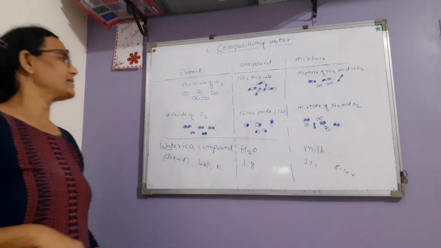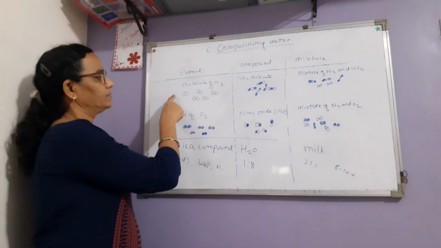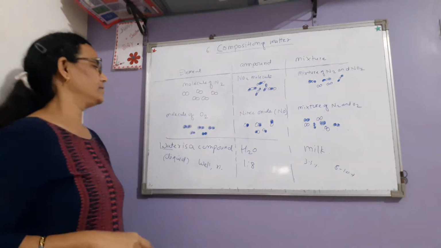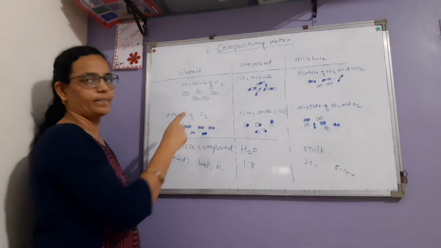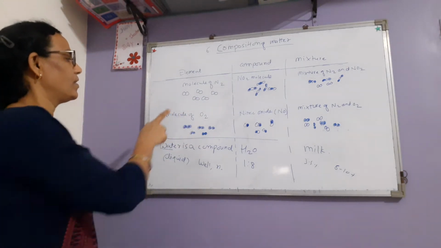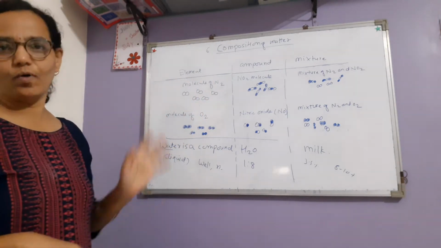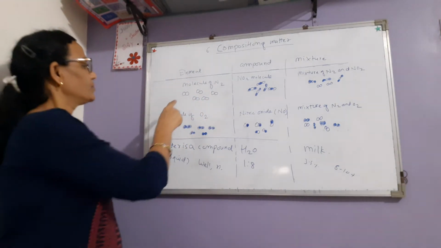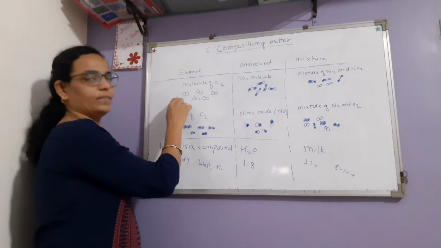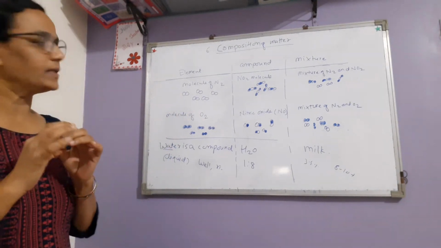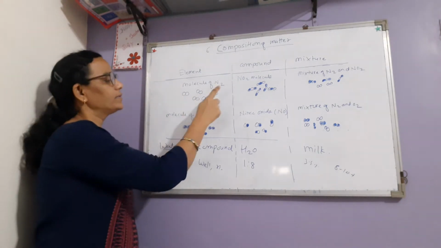Now, examples of elements we have seen here: the molecule of nitrogen and the molecule of oxygen. Their structure we have drawn here. These two atoms join together to form a molecule of nitrogen.